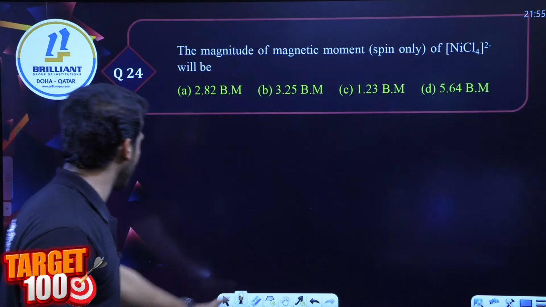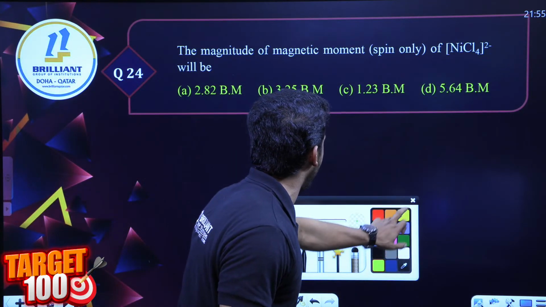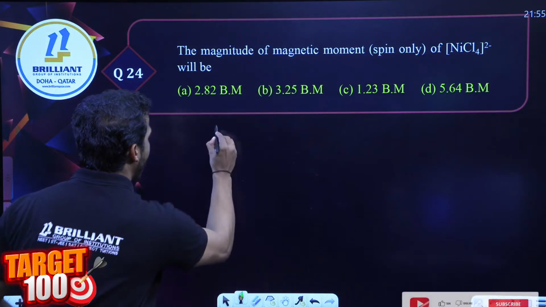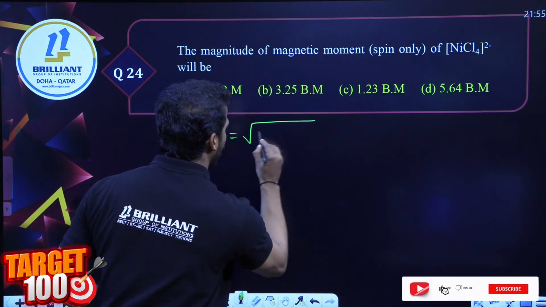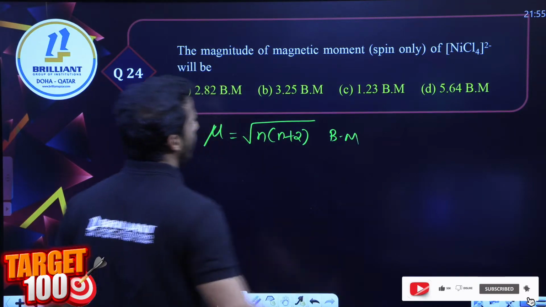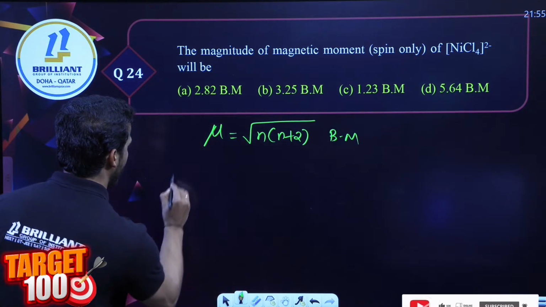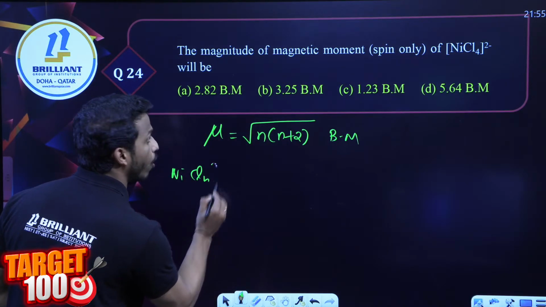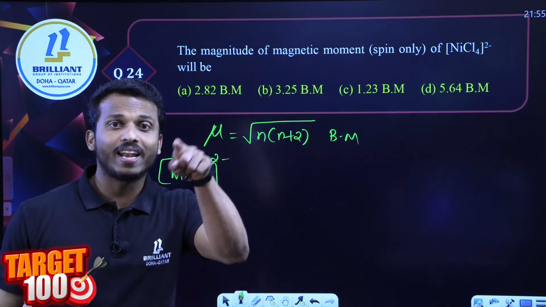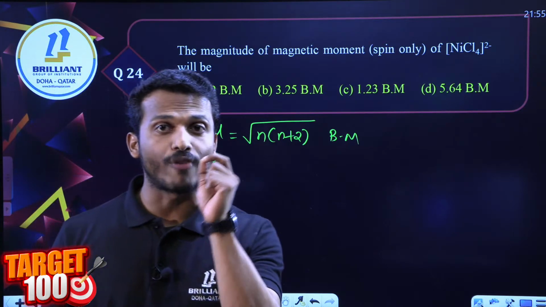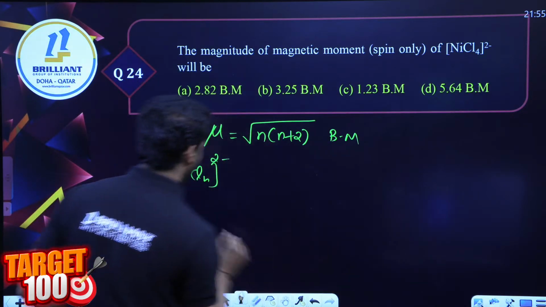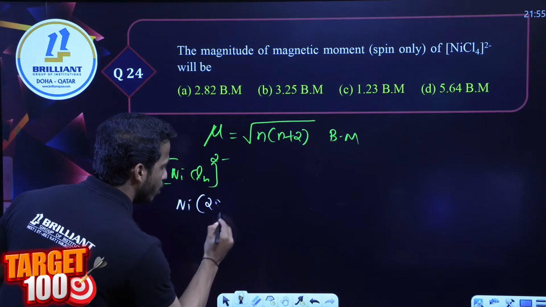Next question. What is the magnitude of the magnetic moment? Magnetic moment μ is equal to root of n into n plus 2. The unit is Bohr magneton, for the given complex NiCl4 2 minus. Dear all, what is n in the magnetic moment equation? Number of unpaired electrons. That you find first. What is the central atom here? Nickel. Nickel atomic number 28.